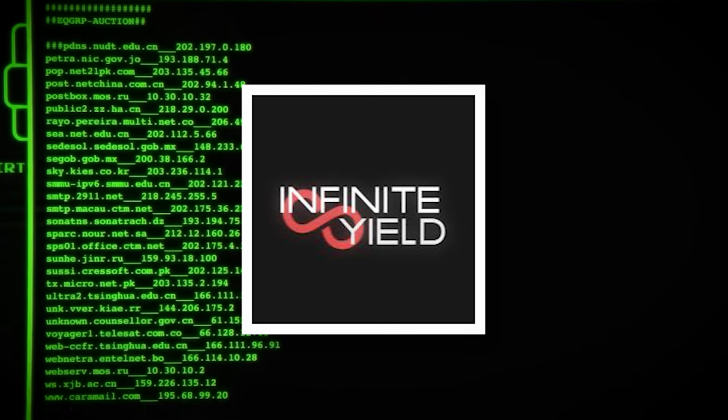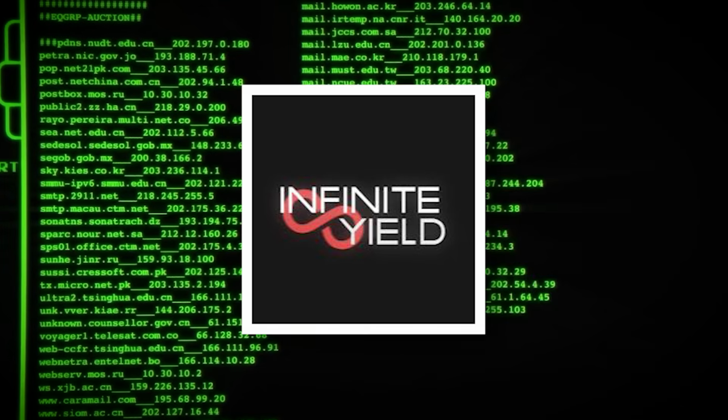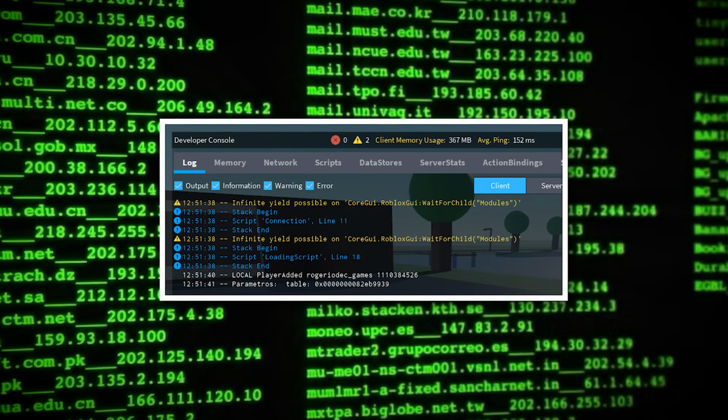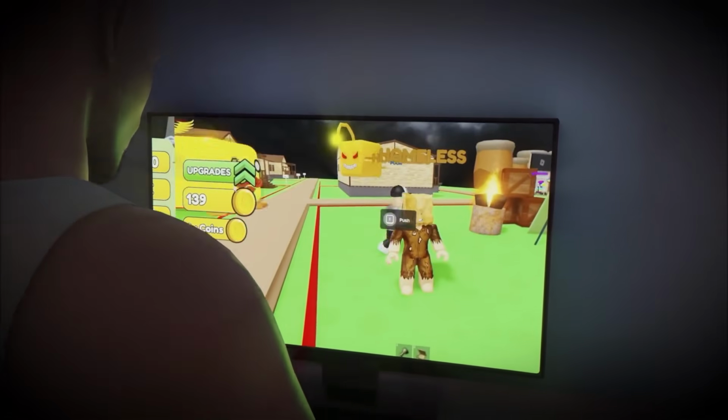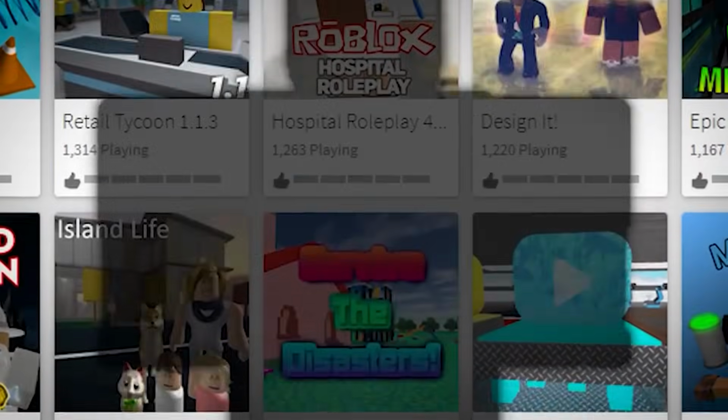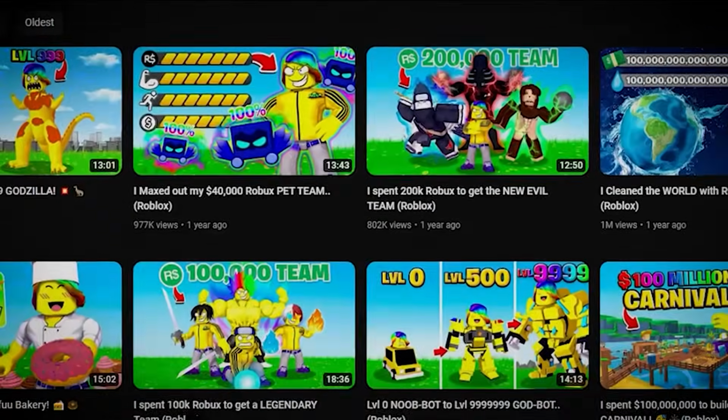One of the most famous examples is Infinite Yield. It began as a harmless admin utility for private games, fun commands like floating players or flashing text. But once it leaked, script kiddies injected it into public servers. Within months, it was everywhere. Teleporting players, deleting assets, flooding chats with memes. Roblox patched it again and again, but new versions always surfaced. Every big hacker started somewhere, and almost all of them began like this.